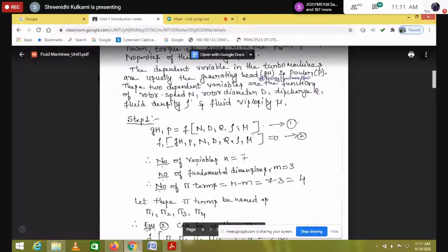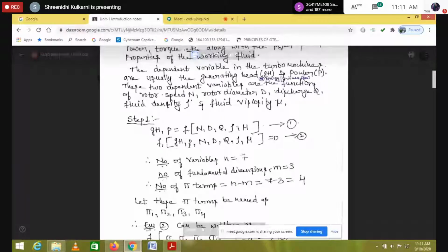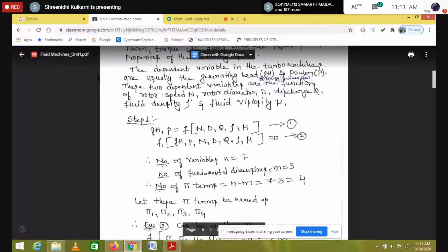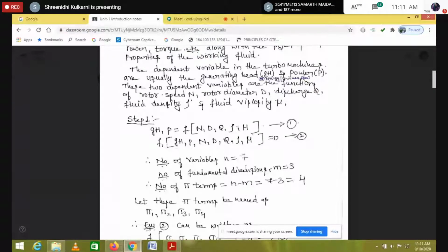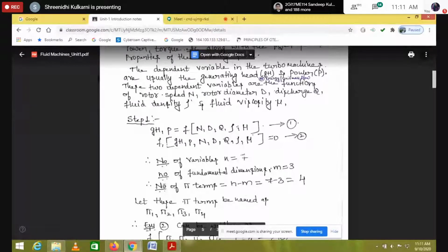So initially we find the number of variables, dependent as well as independent, which is 7. Next we take the fundamental dimensions, 3, and finally the number of pi terms, n minus m, which is 4.